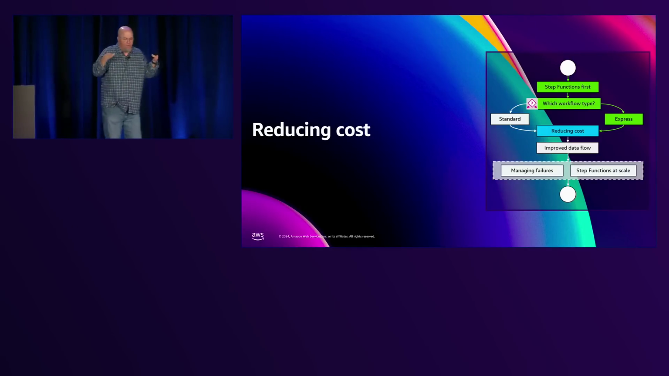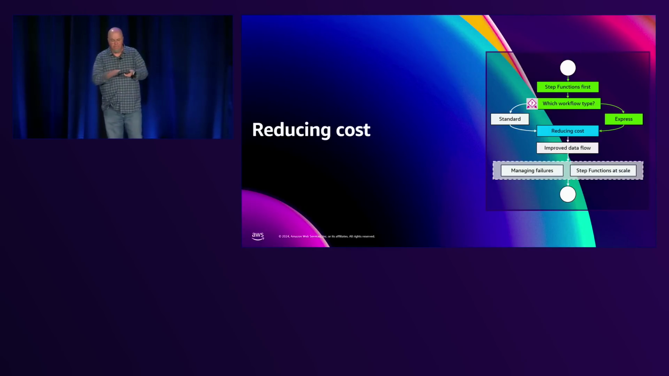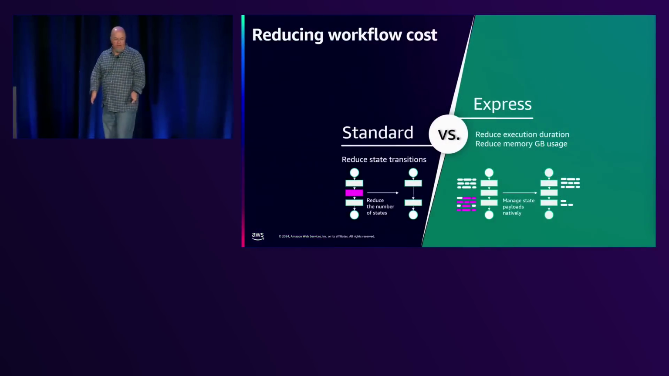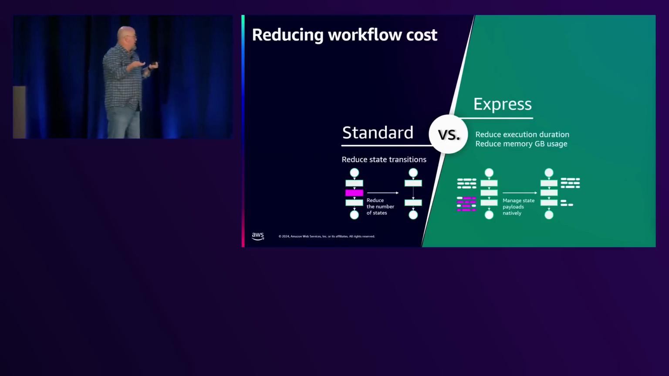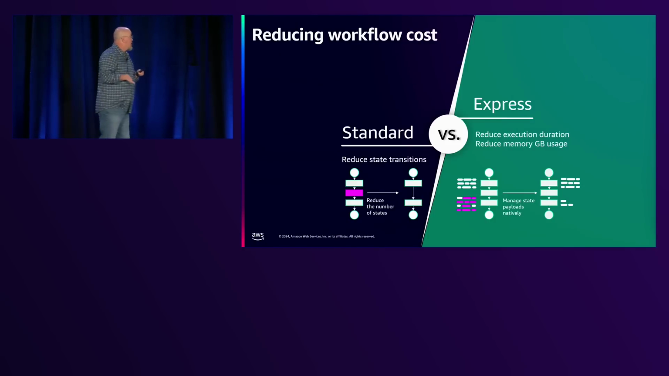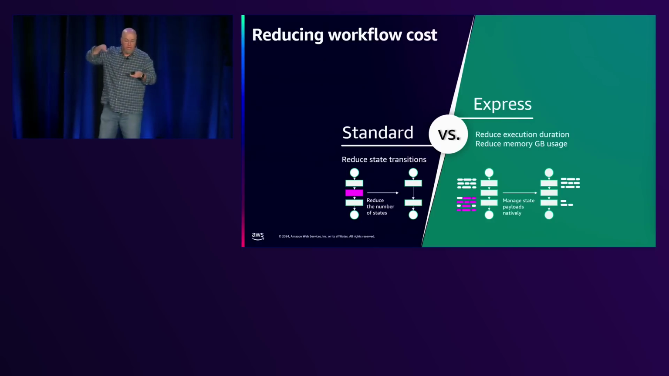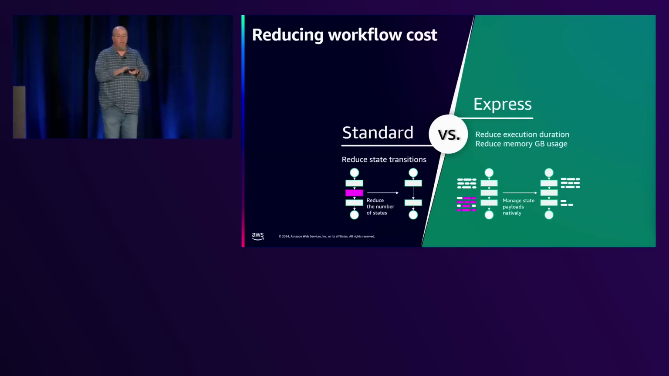We kind of explained what that does and doing that pattern of the nester. So there are some more things we can do to reduce this cost, right? To really understand this, you have to understand the standard is, again, priced on the state transition. So we want to reduce state transitions, what we just talked about. And on Express, we want to reduce execution duration and reduce the memory. So these are the 2 things we're going to concentrate on as we're going through that.